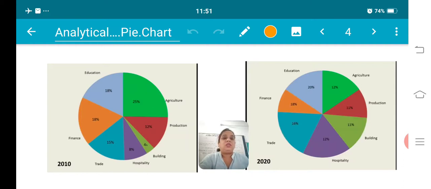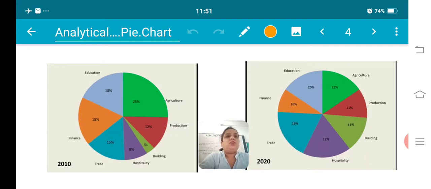And the second one is of 2020, again showing the contribution by the various sectors to India in the year 2020. The sectors are almost the same, like education, finance, trade, hospitality, building, production and agriculture, and in 2020 almost the same.